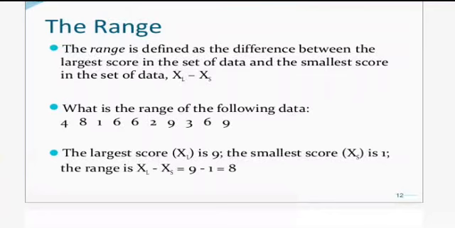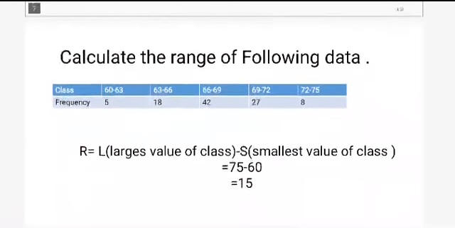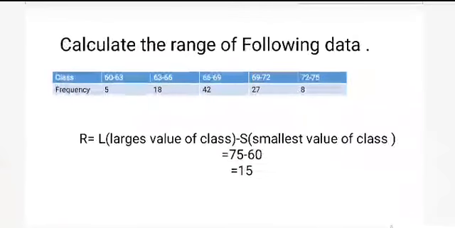We find the largest value 9 and the smallest value 1. 9 minus 1, we get XR equal to 8. That is the range. This problem was solved on the basis of ungrouped data, and next is grouped data.